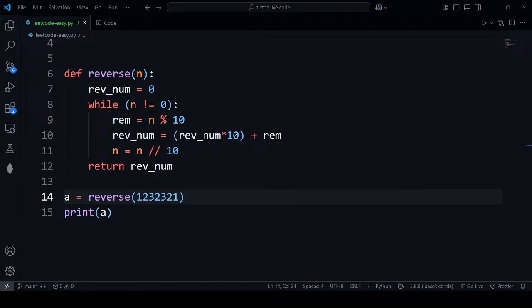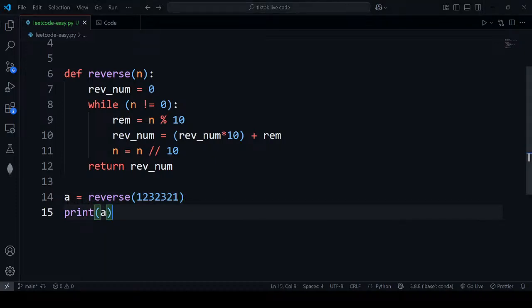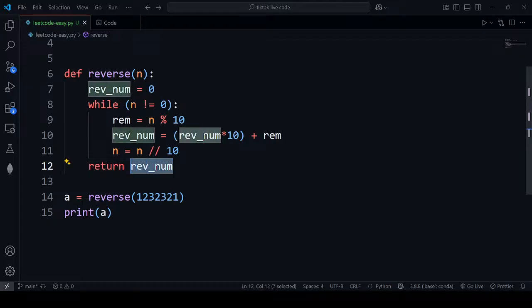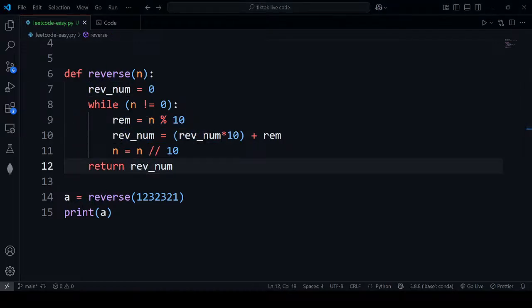Nobody will judge. The space complexity to this question would be constant. So this is our constant output, and we are not doing anything. We are just returning this. We are only creating this one and this one, so it will be constant. The time is constant.